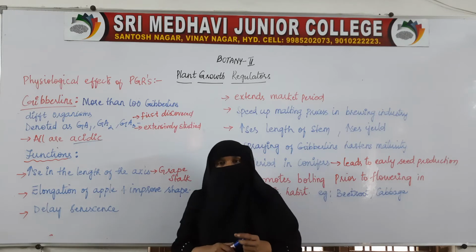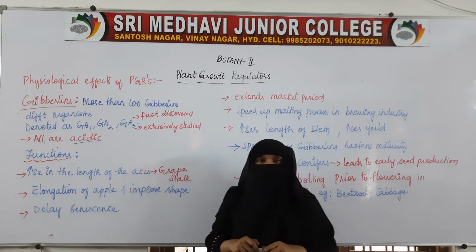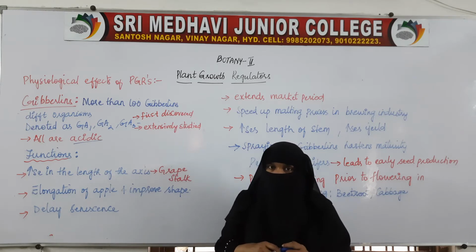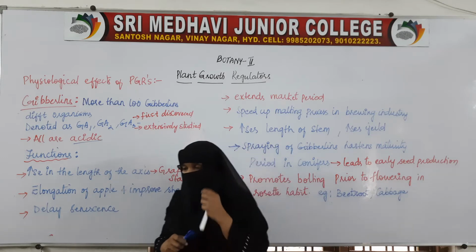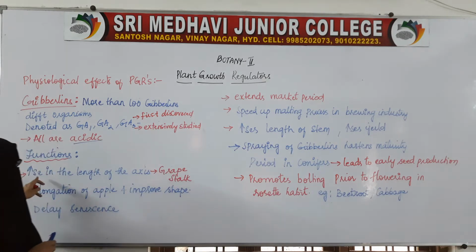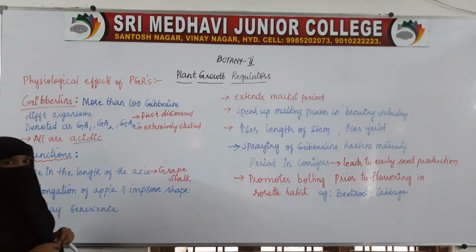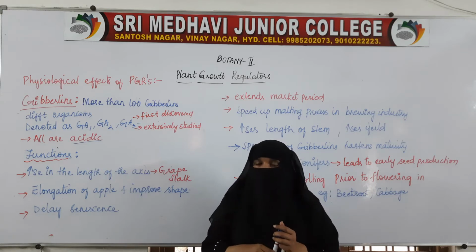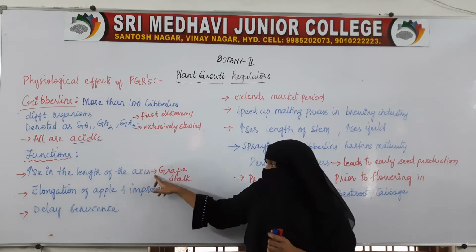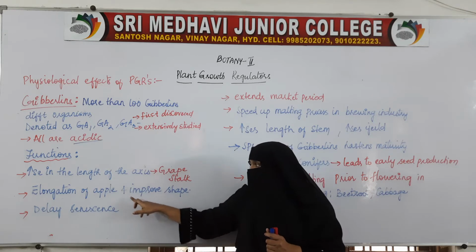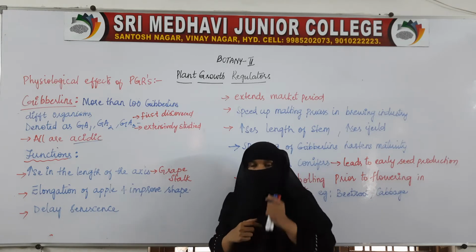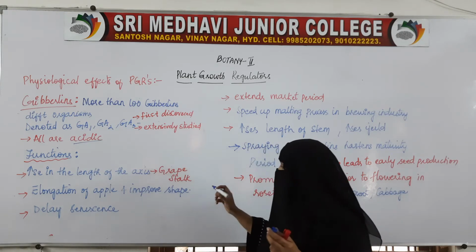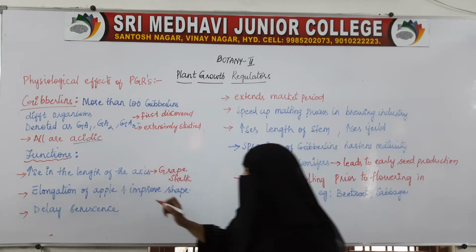Now next is functions: how they are helping the plant, what effect they are having on the plant, how they are helping in the growth of the plant. The first and foremost function of gibberellin is that it increases the length of the axis in the grape stalk. Apart from this, it helps in elongation of fruits like apples and improves the shape of the fruit.